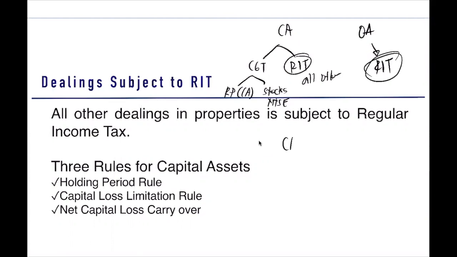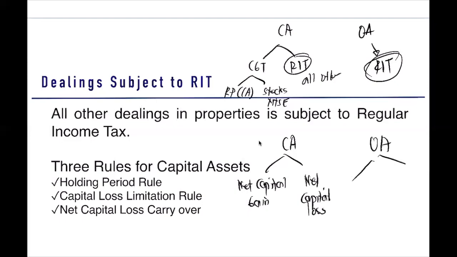Now, for your capital asset, we call it your net capital gain and net capital loss. For ordinary asset, we call it ordinary gain or ordinary loss. Ito na yung kailangan natin sagutin kanina.